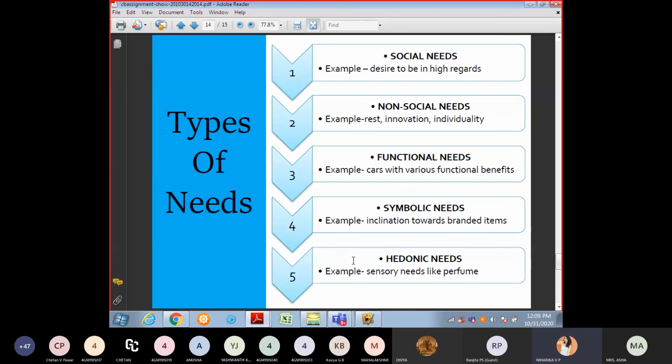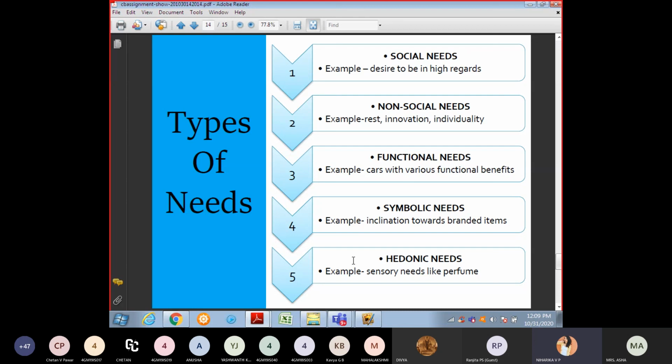And social needs. Social needs from your side, for example, the desire to be held in high regard, means you have to be very important in society. And non-social needs means rest, emotions and individuality. As you know, society always needs something from us. We have to give, not be an individual, not rest.